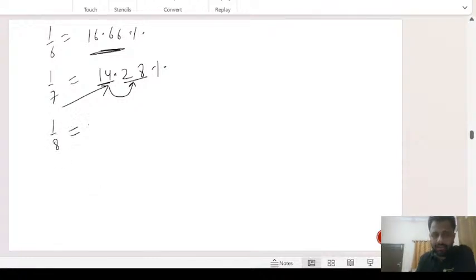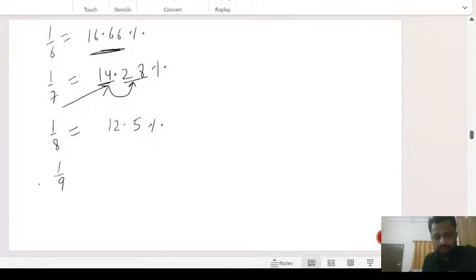Okay, look at 1 by 8. 1 by 8 is half of 1 by 4. Right, 1 by 4. What was 1 by 4? I told you 1 by 8 is half of 1 by 4. What is 1 by 4? It is 25%. So what will its half be then? So half of 1 by 4 will be 12.5%.